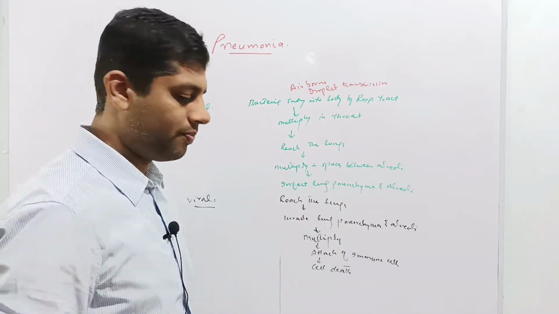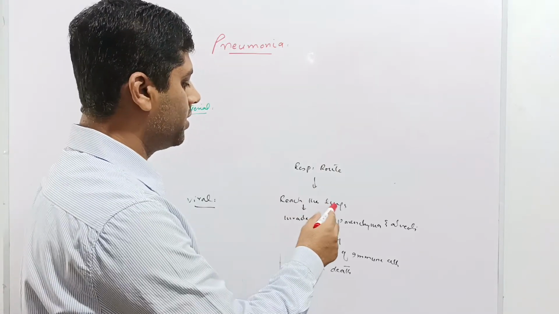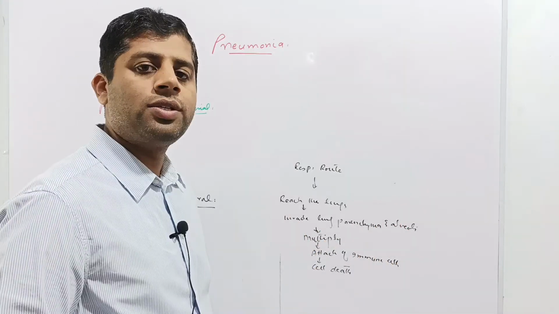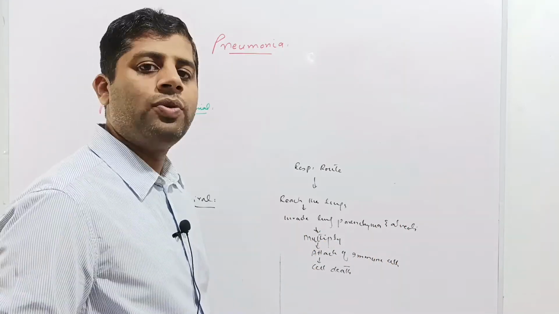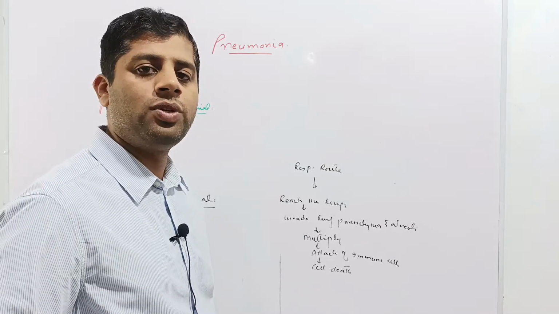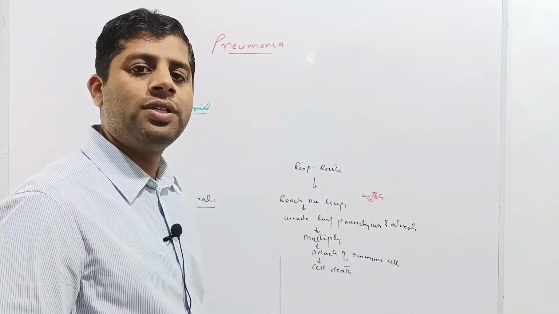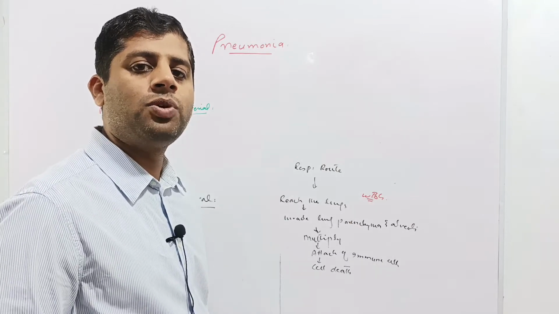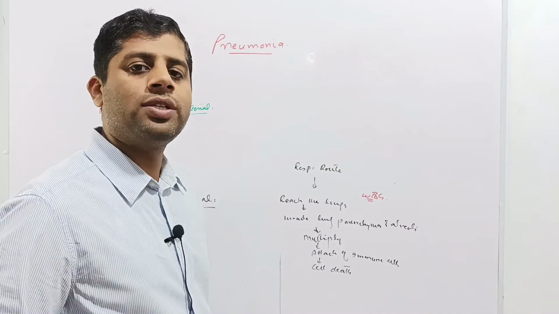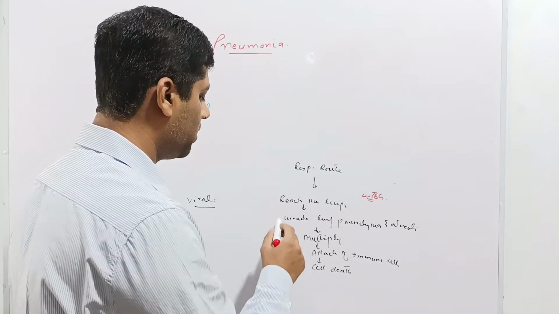So pneumonia occurs. In case of viral pneumonia, the virus enters by airborne or droplet transmission, and it reaches the lungs. When the virus reaches the lungs, it invades the lung parenchyma as well as the alveoli. The structural and functional units of the lungs are the air sacs. The virus starts multiplication in the alveoli as well as the lung parenchyma and infects them. But this virus is subjected to attack by the immunity, the white blood cells, on these virally infected cells. But this attack of the immune system is more dangerous and causes more damage to the lung parenchyma and the alveoli and causes cell death. Exudates are released from these dead cells and accumulate in the lung alveoli. Consequently, it causes inflammation of the alveoli, or pneumonia.